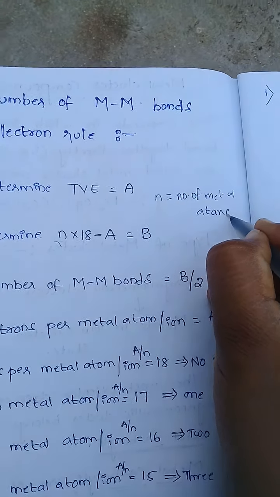In the first step, total valence electrons equal to A. What is the metal? Iron is the metal. Iron has 8 valence electrons, d6 s2.